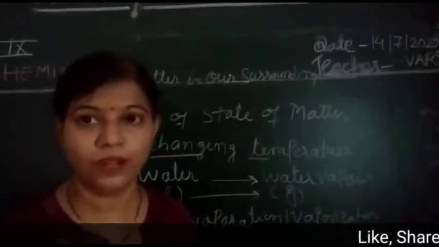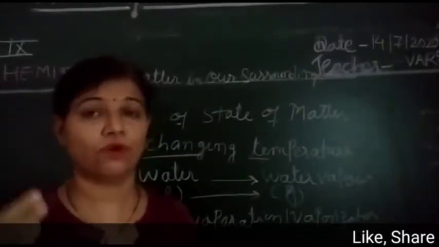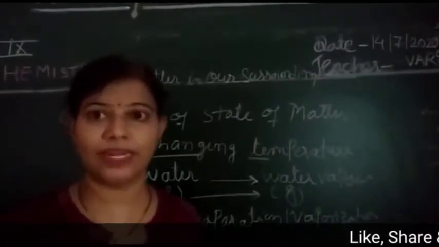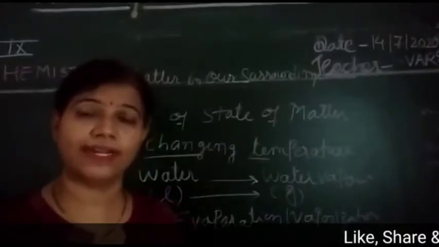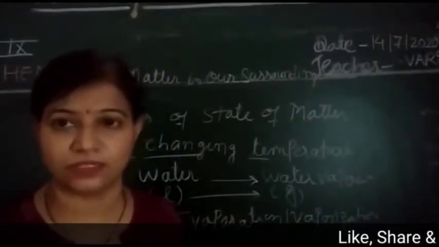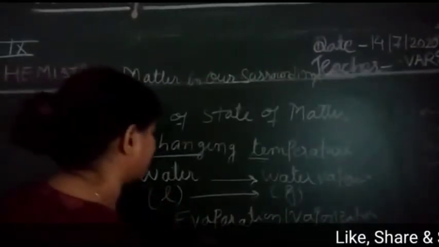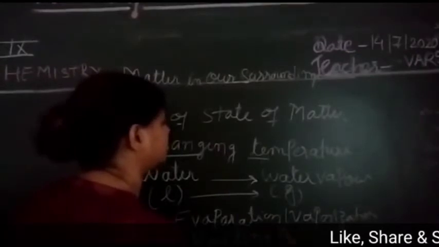Burning is not the correct word. So this change is the vapor formation. After some time the boiling is there, right? So the temperature at which the water gets converted into water vapor is said to be its boiling point. Clear?